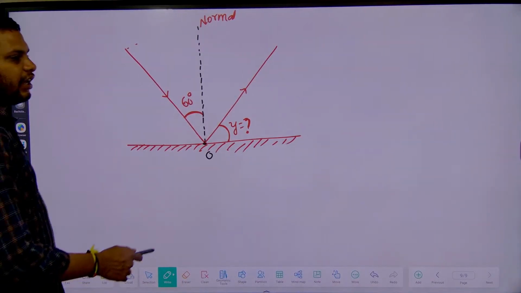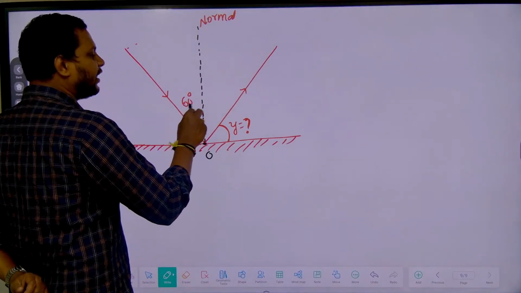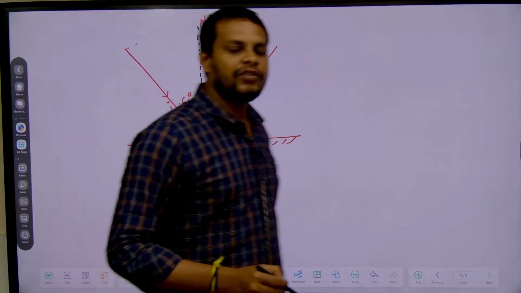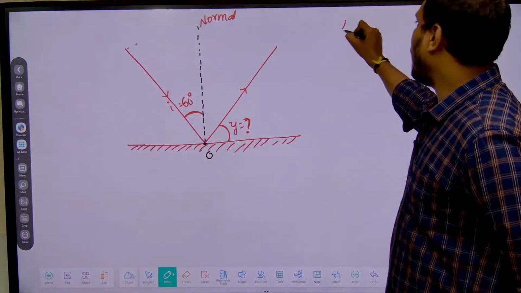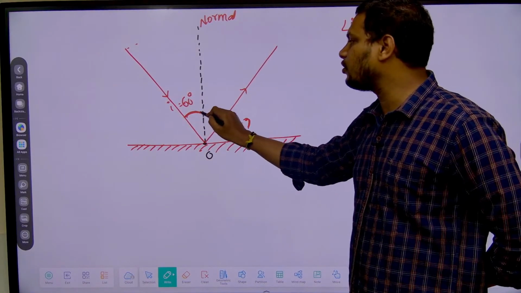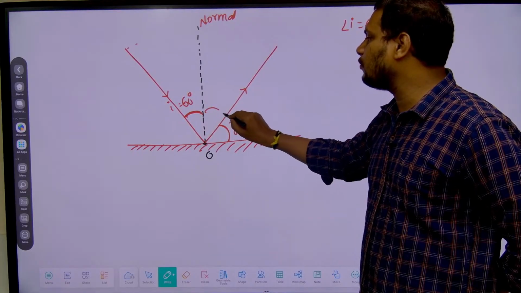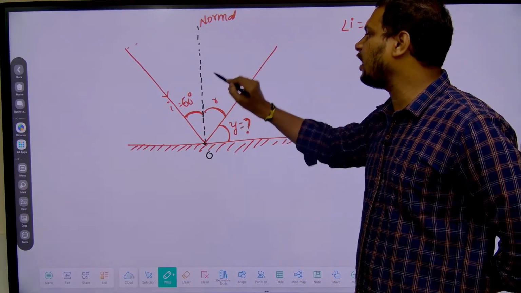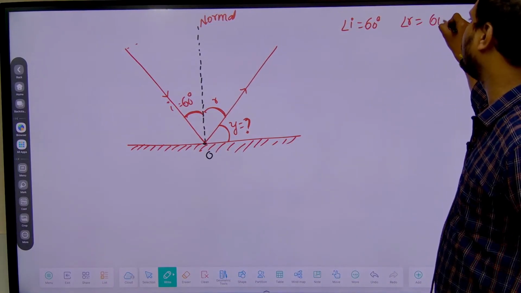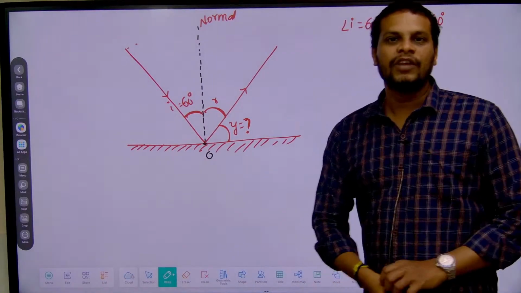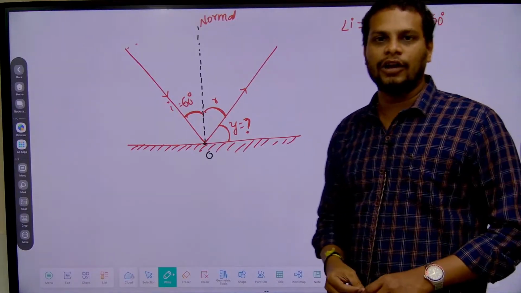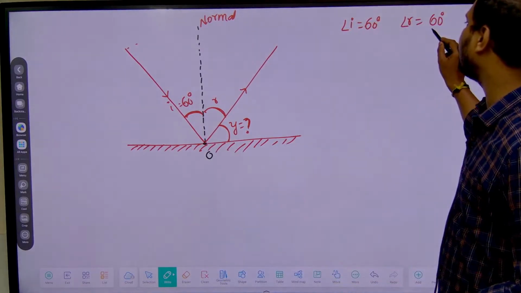Very good. See, suppose I take this angle as 60 degrees, this is nothing but the angle of incidence. So from this diagram we can say that the angle of incidence is equal to 60 degrees, right? And this is nothing but the reflecting angle, which is taken as R. Now the angle of reflection is also 60 degrees, because according to the laws of reflection, the angle of incidence is equal to the angle of reflection.